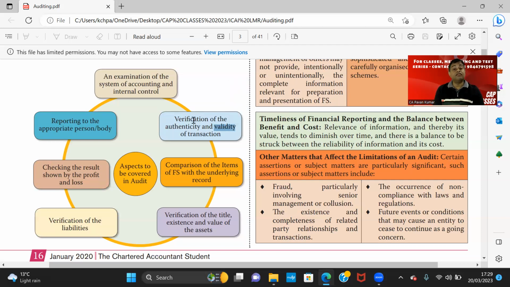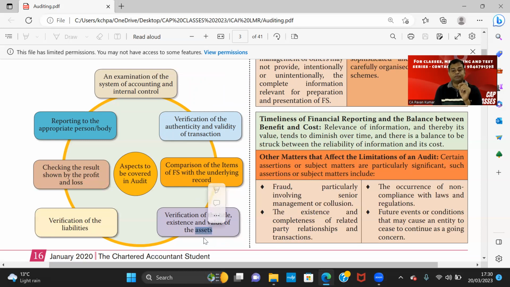So this is verification of transactions to verify whether they're validated properly, whether they're authorized properly. Point number 1. Point number 2. Comparison of items of financial statements with underlying records. So in financial statement, sales is there. Underlying records, sales daybook is there. So as an auditor, I need to verify. I need to compare the items in financial statements with underlying records. That is second thing. Third thing, verification of asset.